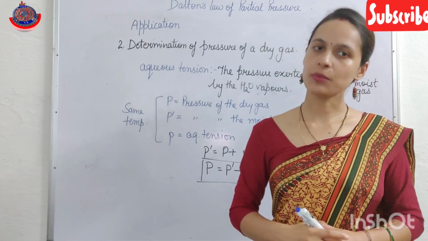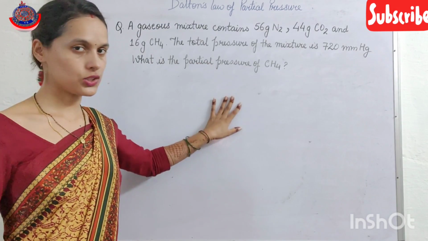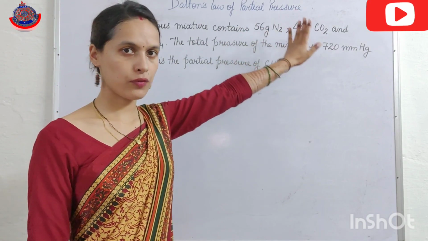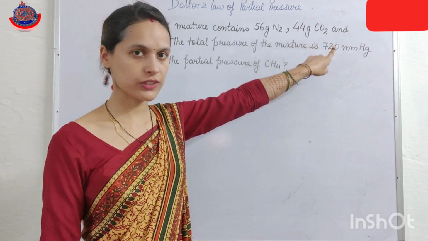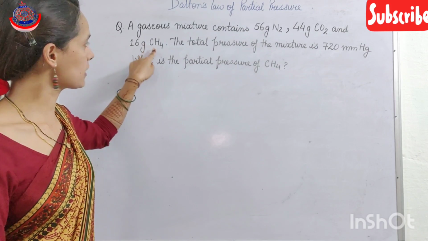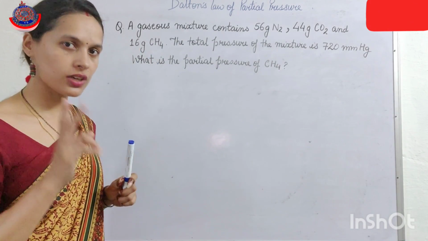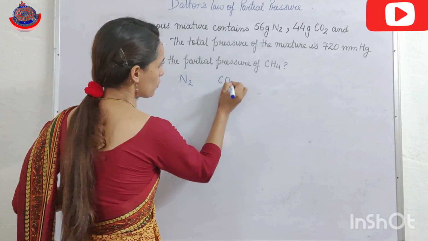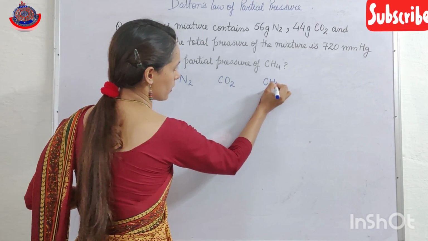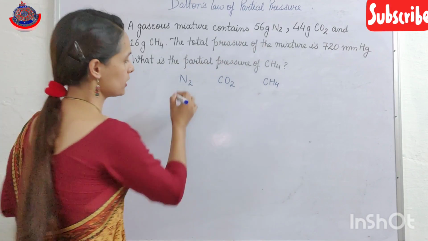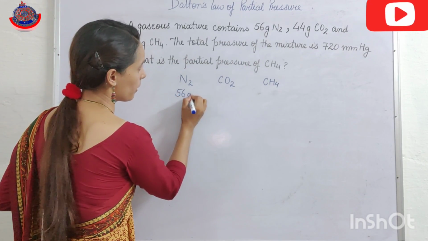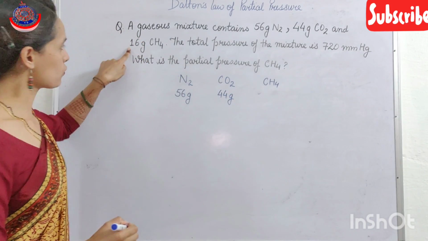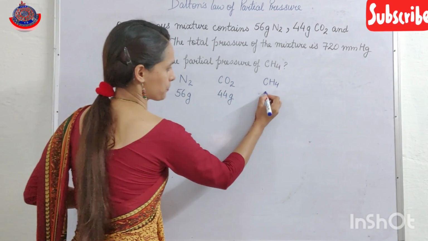Now we will solve one numerical. So this is our question. A gaseous mixture contains 56 gram of N2, 44 gram of CO2 and 16 gram of CH4. So we have three gases in the mixture, N2, CO2 and CH4. The amount of N2 is 56 gram, the amount of CO2 is 44 gram and the amount of CH4 is 16 gram.